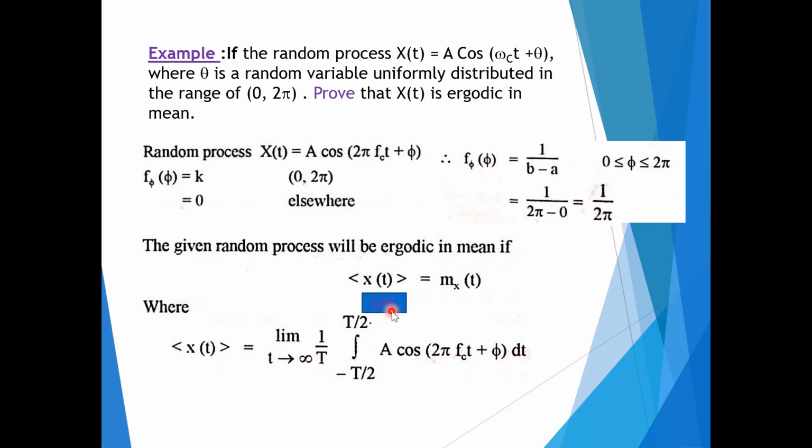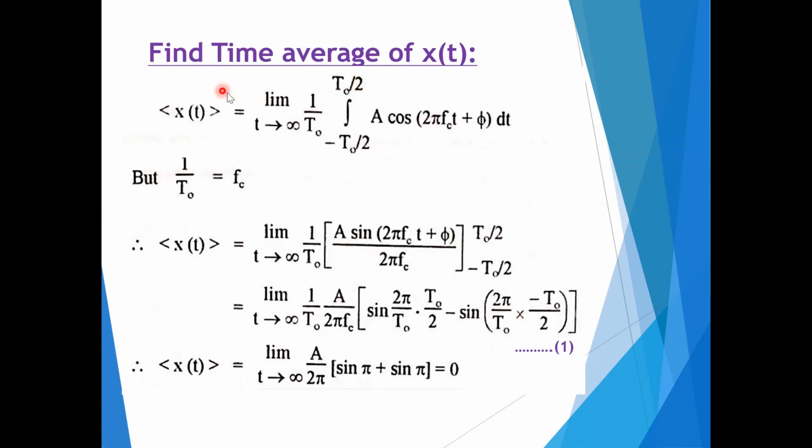So this is LHS and this is RHS. Separately we will solve this and we will show that these two are the same. And then we can prove that the given x of t is ergodic in mean only. Now, we need to find the time average of x of t, that is LHS.